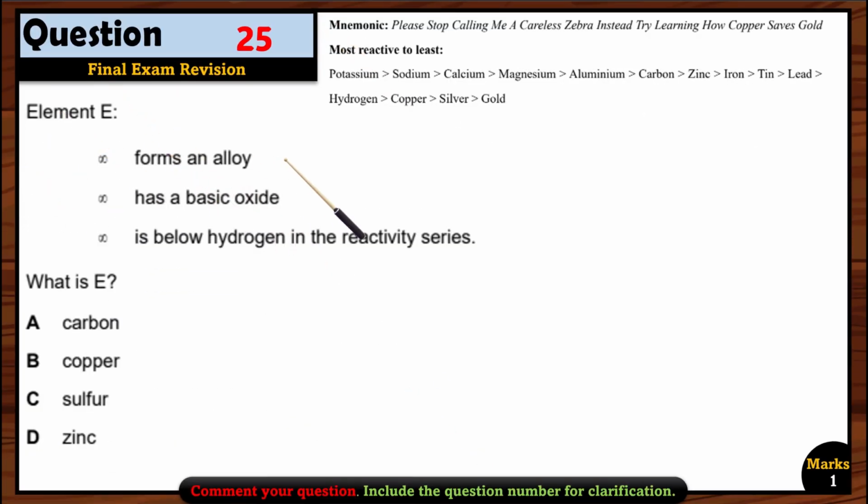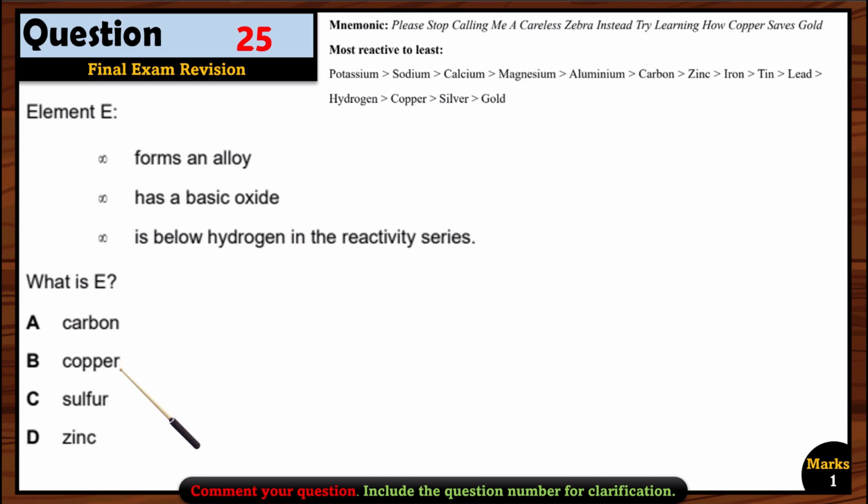Question 25. Element E forms an alloy, has a basic oxide, and is below hydrogen in the reactivity series. What is E? So, below hydrogen, of course, it's not carbon, right? Okay, copper. It can be copper. Sulfur, of course, not sulfur. We are not talking about a non-metal, we are talking about a metal. So sulfur is of course rejected. A is also rejected. So we are just left with B and D.